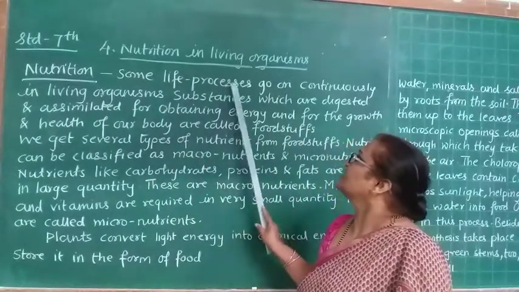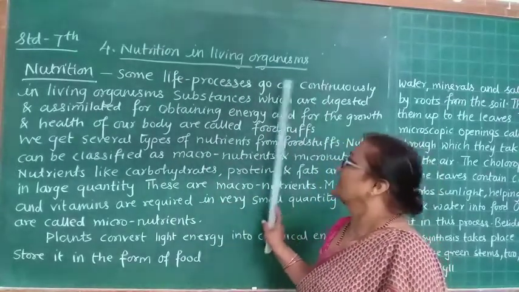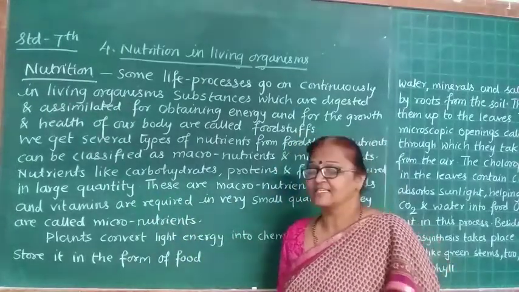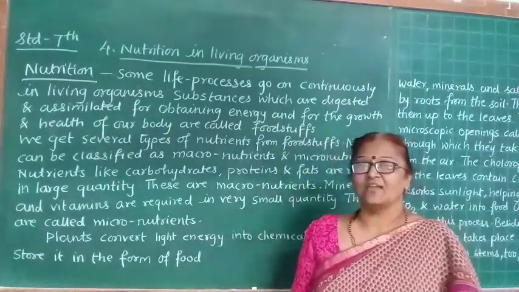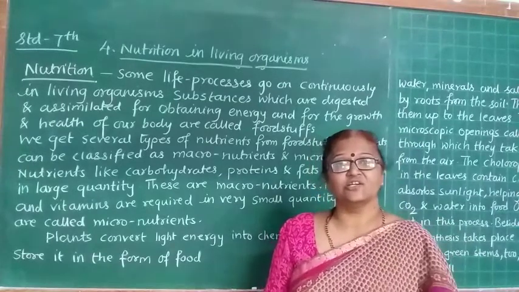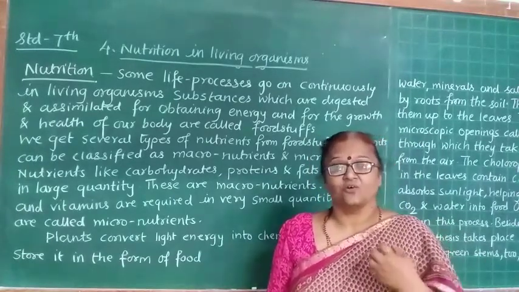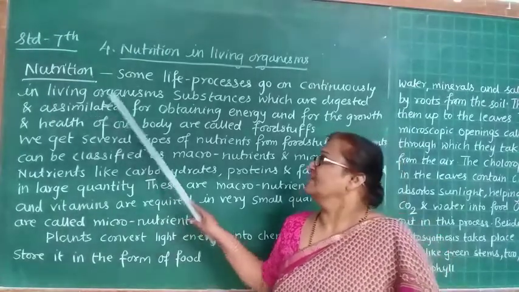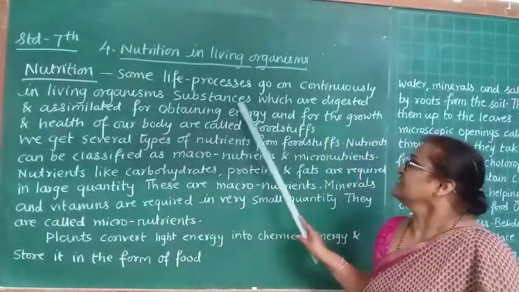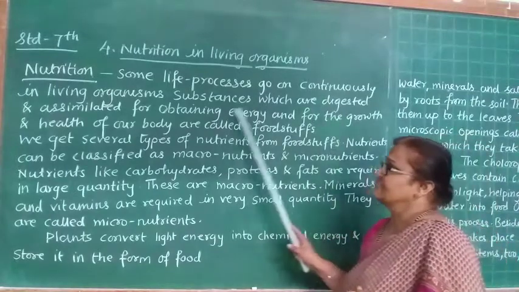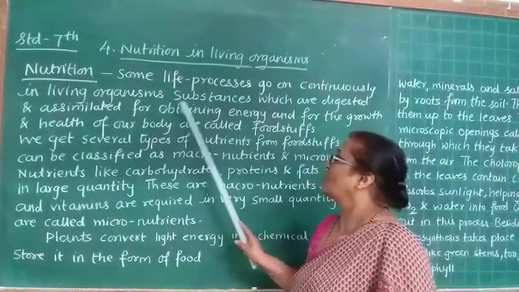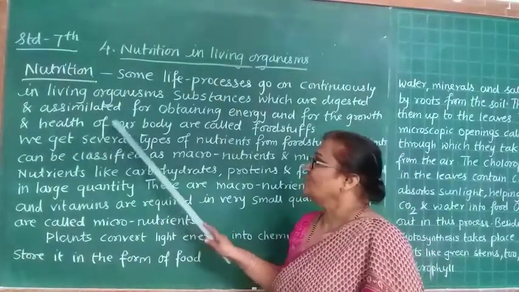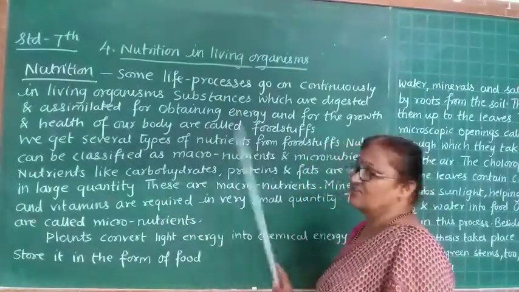Some life processes go on continuously in living organisms. Whenever we see, there are some life processes that are continuously taking place in living organisms. Substances which are digested and assimilated for obtaining energy and for the growth and health of our body are called foodstuffs.